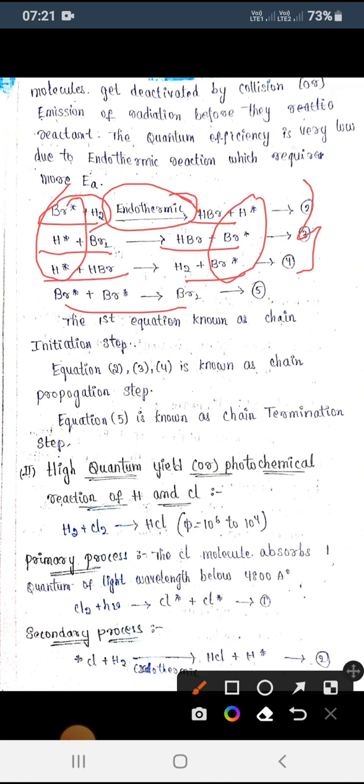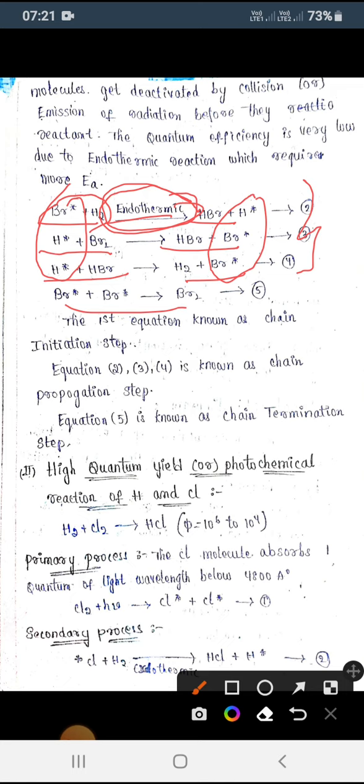So in this process, what happens? It is absorbing some amount of heat. That heat indicates an endothermic reaction. So that's why the quantum efficiency is very low here, and the value we are getting is 0.01. So finally what do we have to get? The final product. How are we going to get the final product?